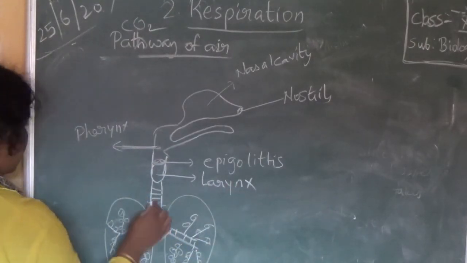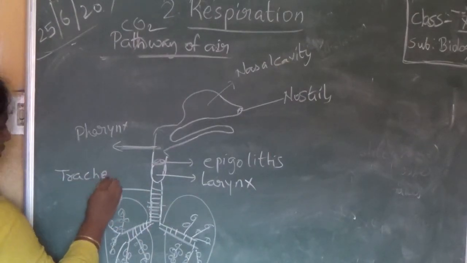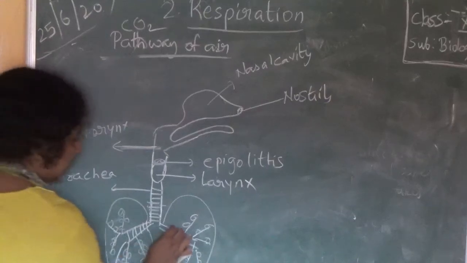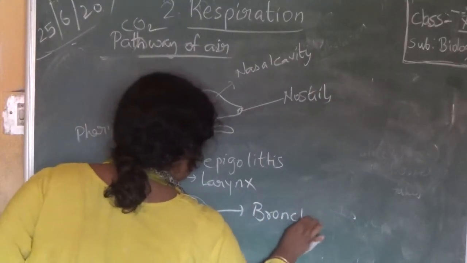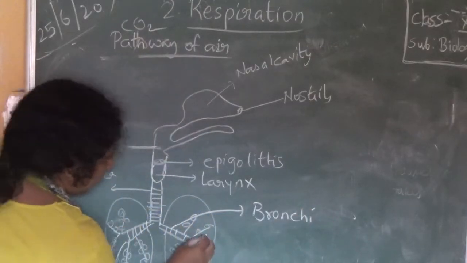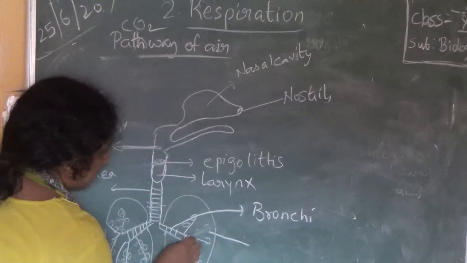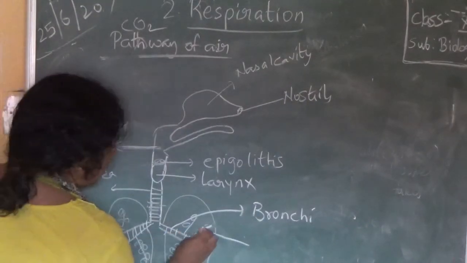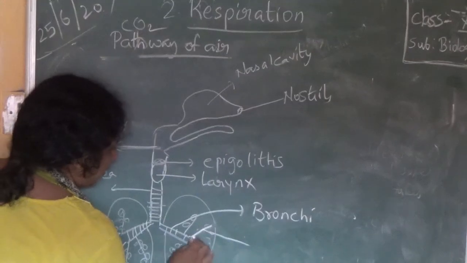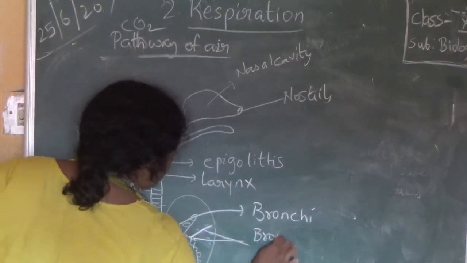Next, this is our trachea. This is our bronchi. And these small branches, like this, these small branches are called bronchioles.